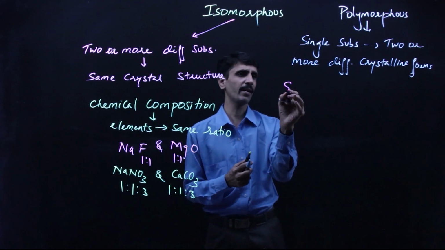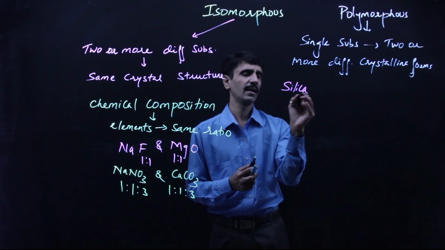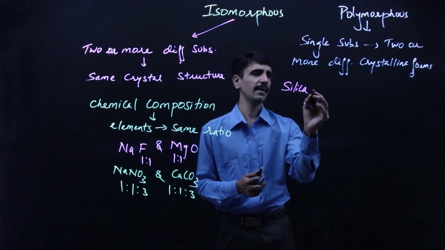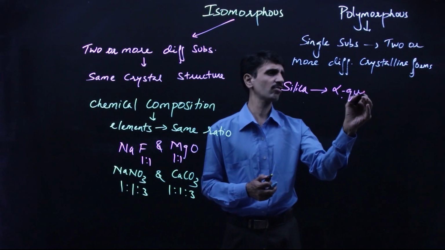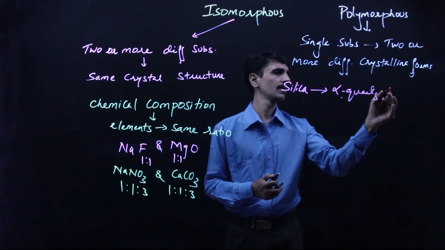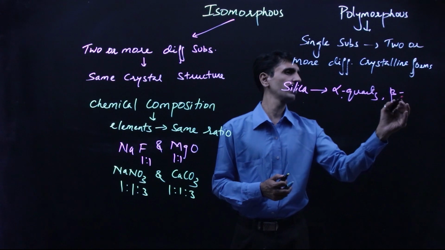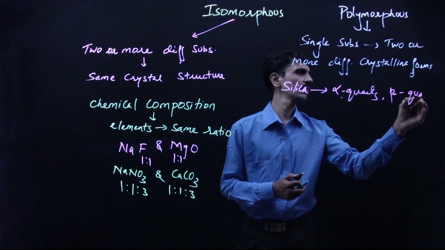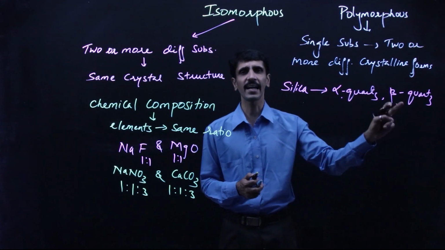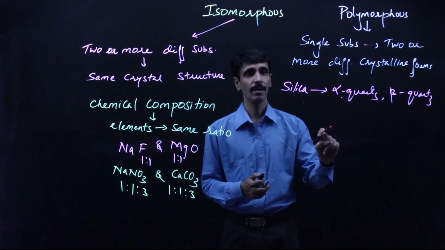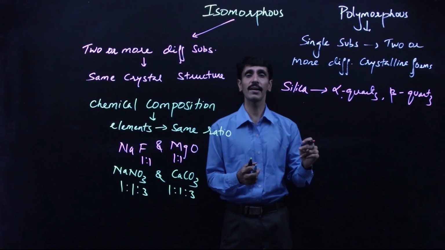Let us take an example of, say, silica. Silica is nothing but it is alpha quartz, beta quartz. Okay, it is containing silica. The substance is the same, but then the crystal structure is going to be what? Different.